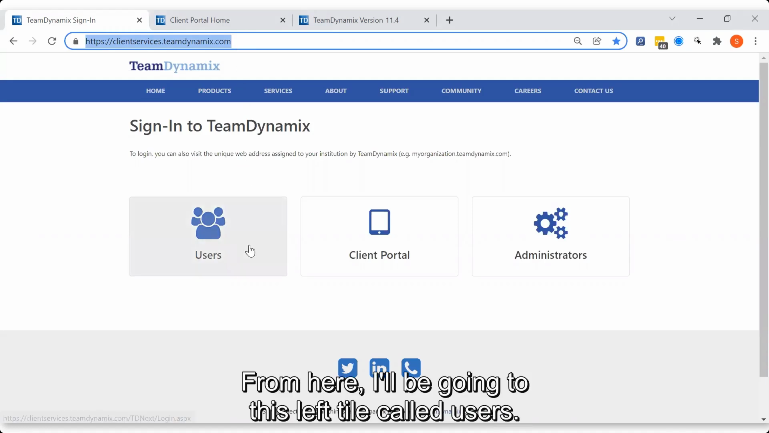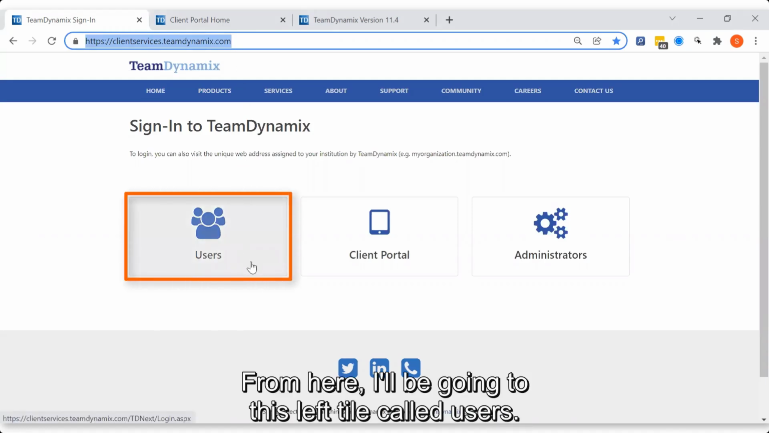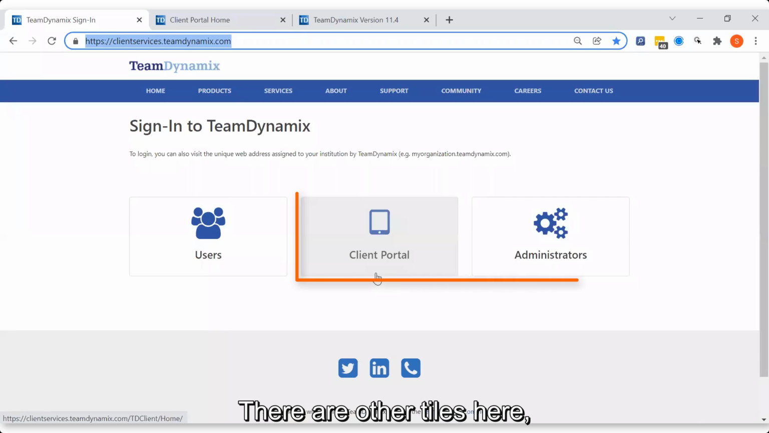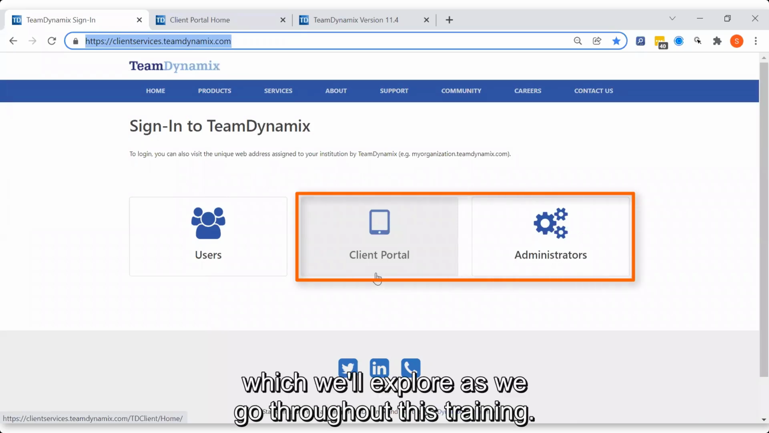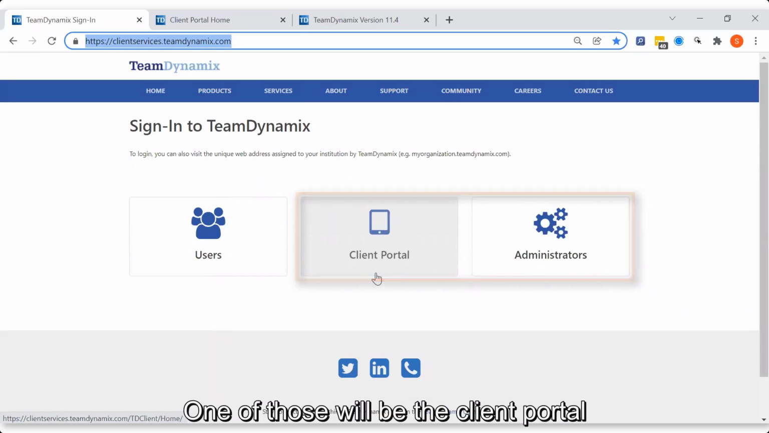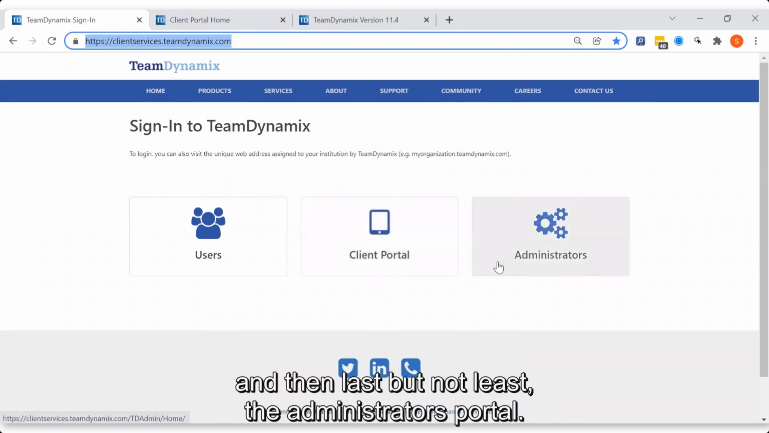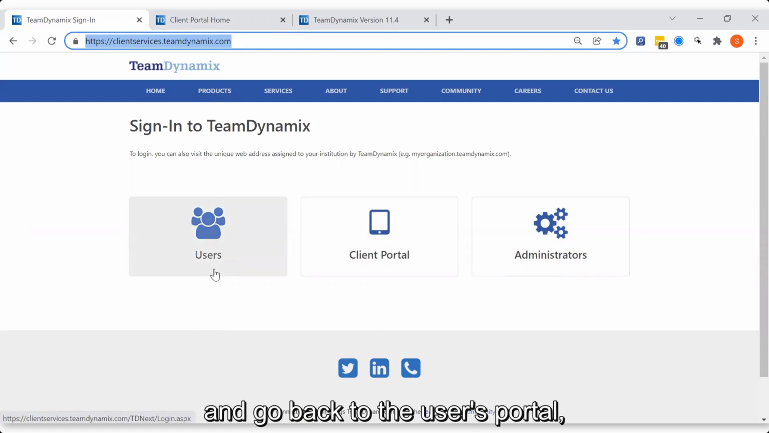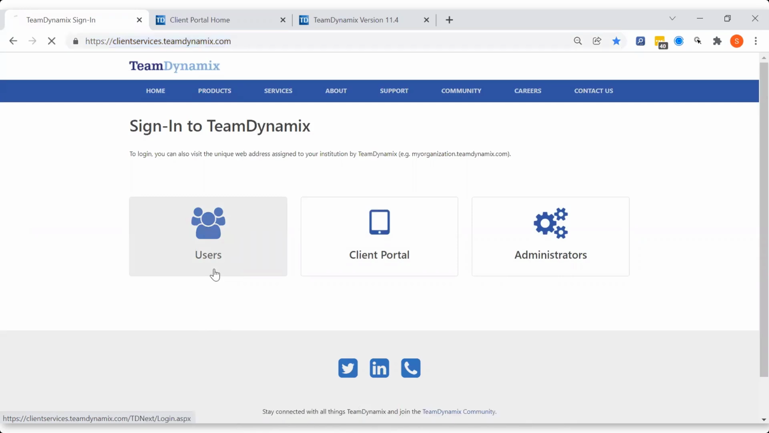From here, I'll be going to this left tile called users. This is also known as TD Next. There are other tiles here, which we'll explore as we go throughout this training. One of those will be the client portal, and then last but not least, the administrator's portal. However, let's go ahead and get started with desktops and go back to the users portal by signing in. It will prompt you in the next screen.